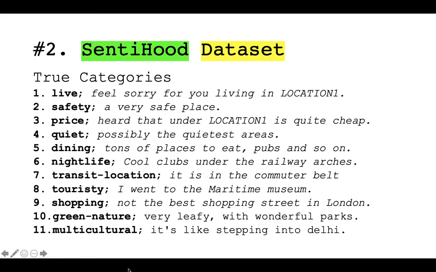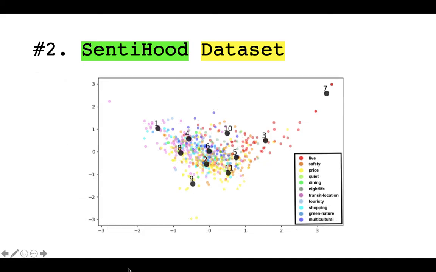The Sentihood dataset includes 11 labeled categories for aspects. The labels are directly related to the whole sentence rather than a single aspect. To measure the performance of our model on categorizing aspects, we convert the aspects into their vector form and graph them. We then perform clustering with 11 classes to analyze coherence and see if they reflect the true categories. This is the result. Each point represents a sentence from the dataset, and their color is the true category.